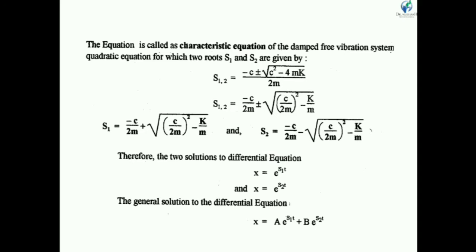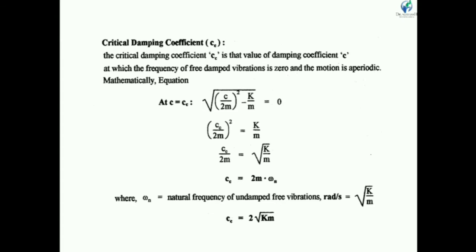So s1 and s2 are the two solutions of the differential equation: x is equal to e raised to s1 t and x is equal to e raised to s2 t. The general solution is x is equal to a into e raised to s1 t plus b into e raised to s2 t.